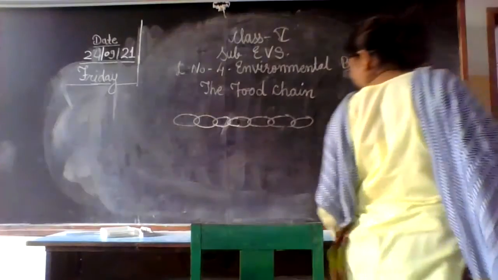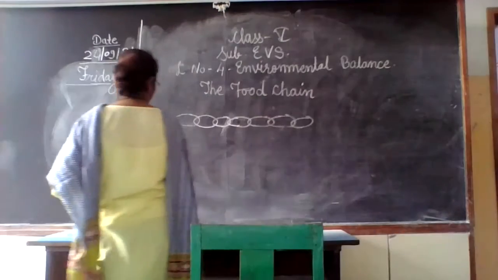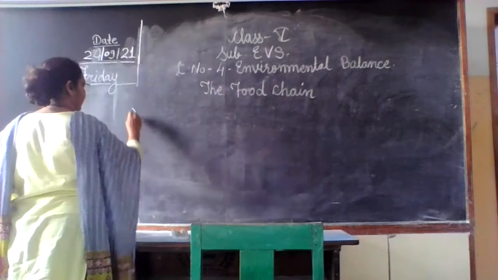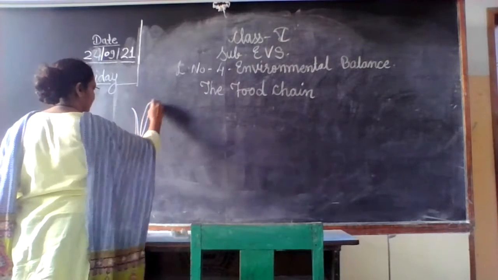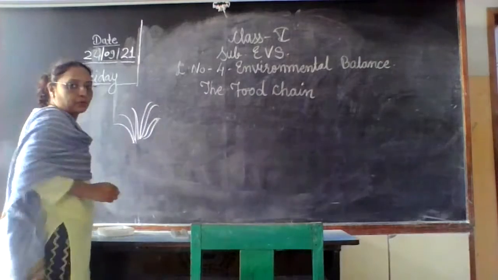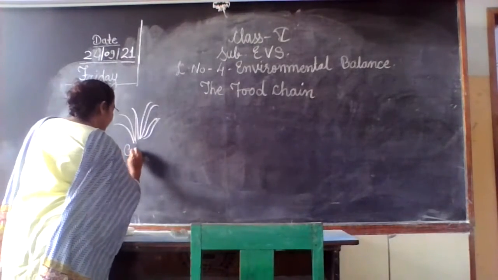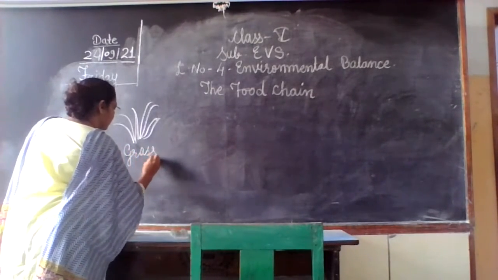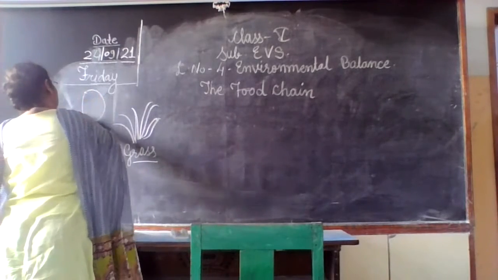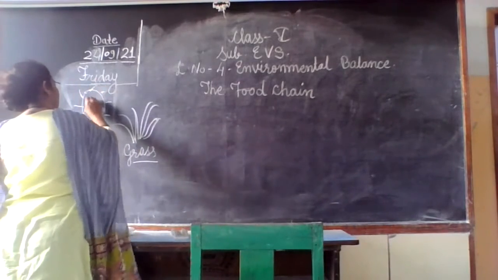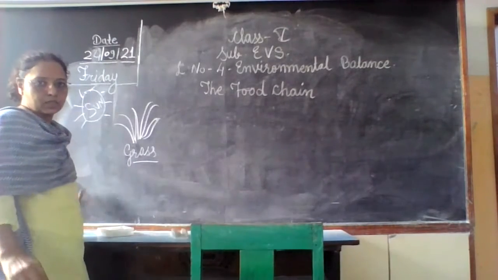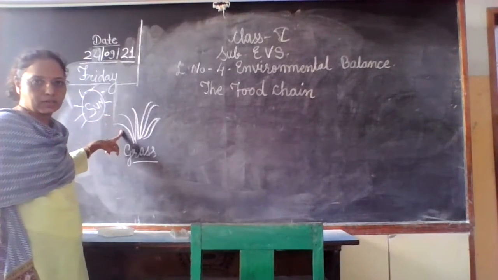Consider one example of the green plants. Suppose this is grass. Here is the sun. Sun provides energy to this grass.